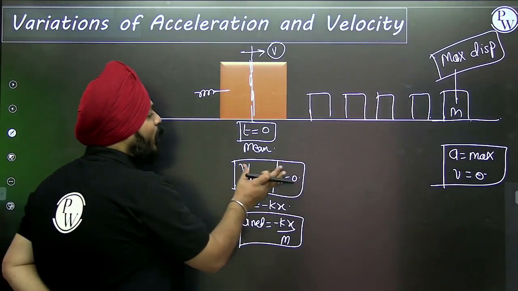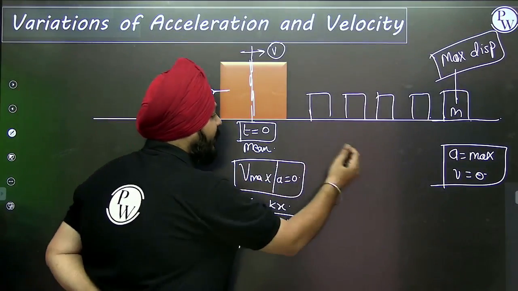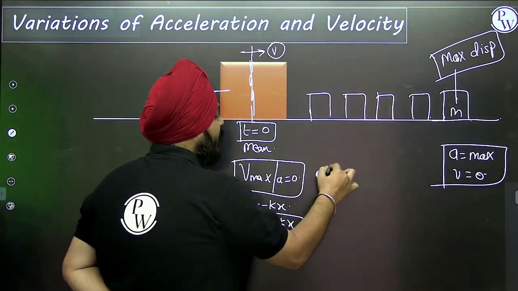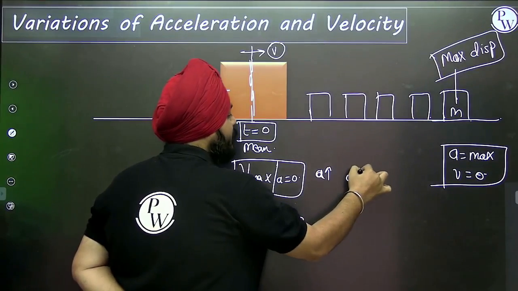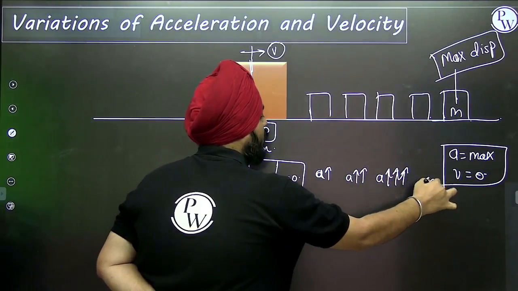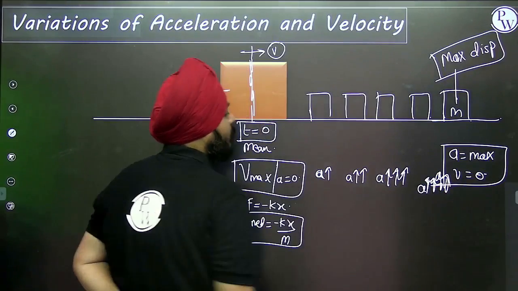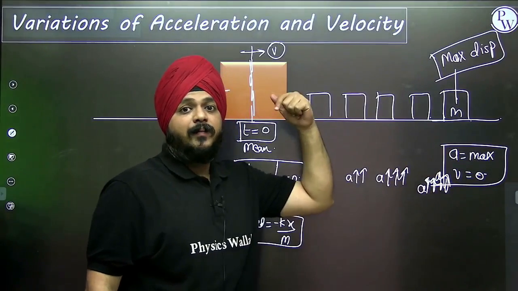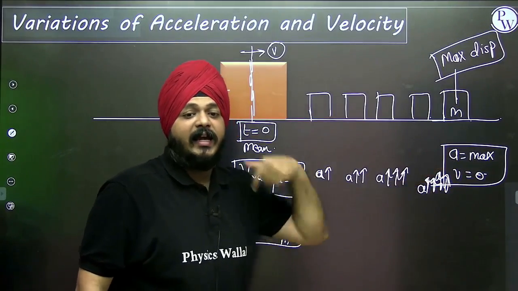Now slowly the spring is getting elongated, and the acceleration value is increasing. Slowly acceleration value is getting increased. Why?